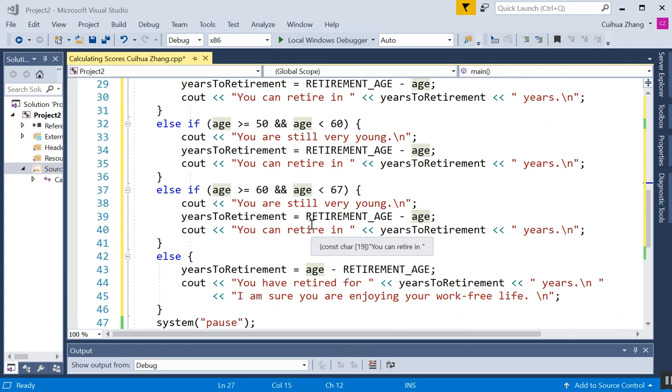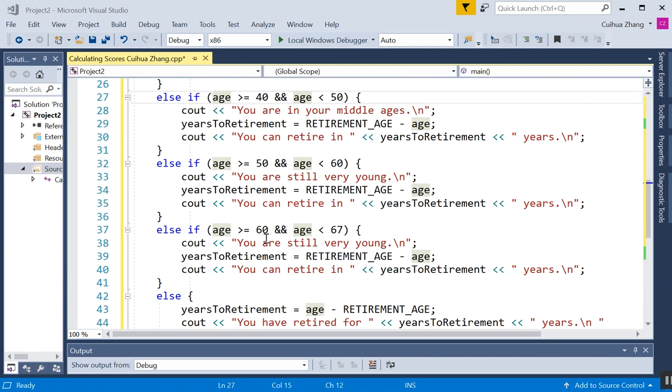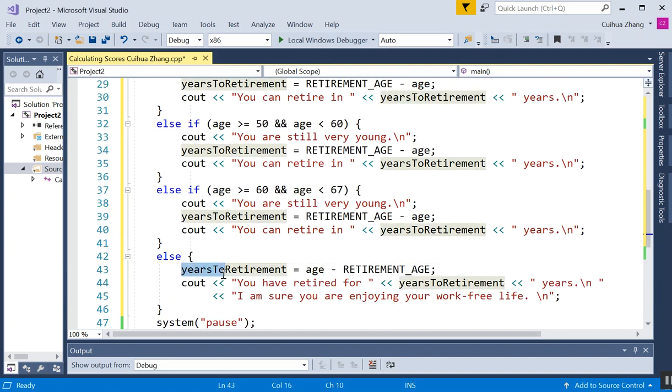Another thing I want to point out is else: if all the previous conditions are not true, you go to else. And this time I'm reusing this variable. The name is not as meaningful because this should not be years to retirement, but years in retirement. But you know, I didn't want to declare another variable. So this time it's age minus retirement age because you already retired. You are 67 or greater than 67. So let's put equal to there.